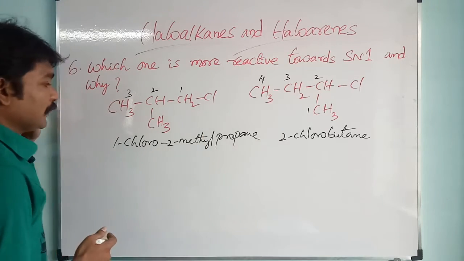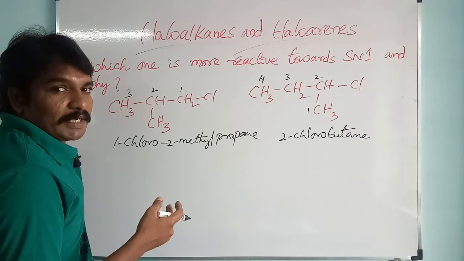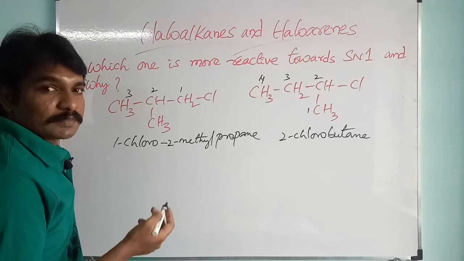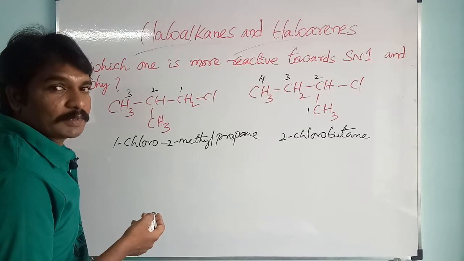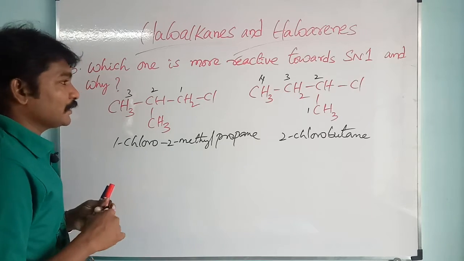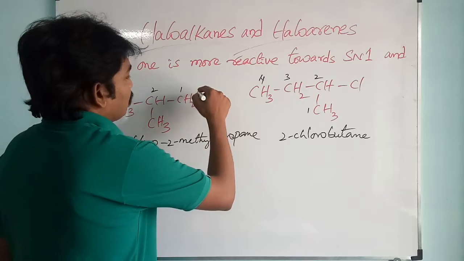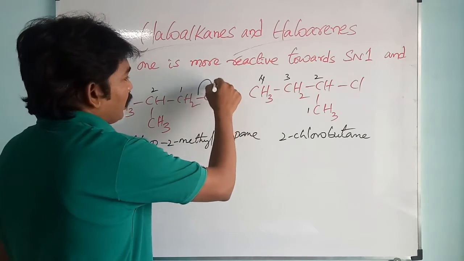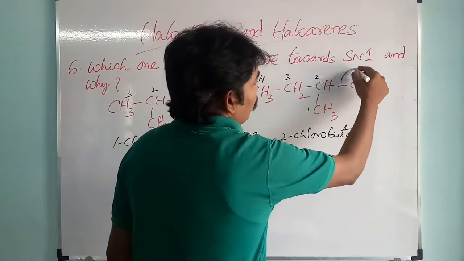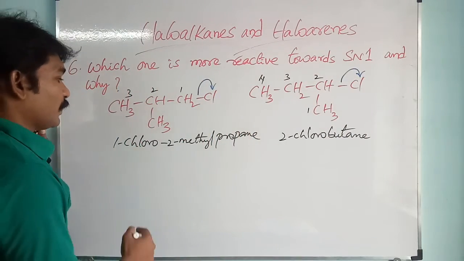SN1 reaction. See here, SN1 reaction is proportional to the stability of carbocation. Tertiary carbocation is more stable than secondary, which is more stable than primary. Let us check what carbocations are present in these two compounds. This pair of electrons will move to chlorine, and here also it will move to chlorine. As a result, it is separated in the form of chloride ion.